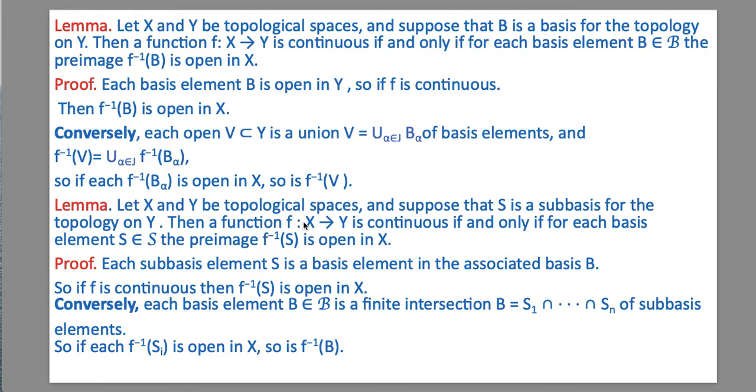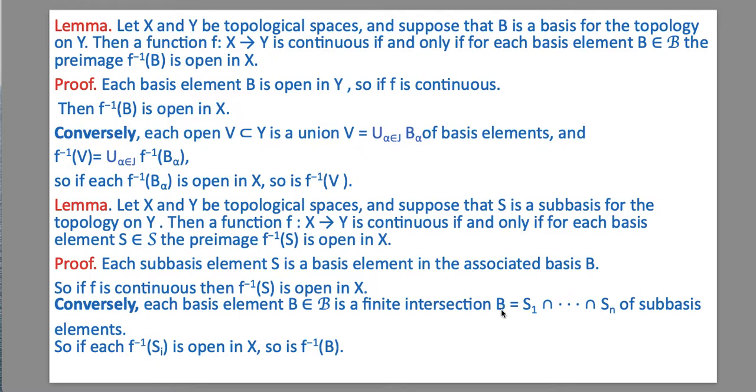So to prove this lemma, first of all, we suppose that each subbasis element S is a basis element in the associated basis B. So if f is continuous, then f inverse S is open in X. And for the converse part, each basis element B belonging to B is a finite intersection of subbasis elements.